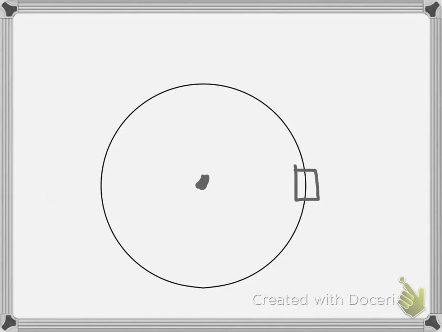Now, if it's a car or an object on a string, whatever it may be, there has to be some sort of device or force that's making it travel in that circular direction. We call that the centripetal force. If it's a car, it's the friction between the tires and the road. If it's something that's tethered, it's the string or whatever else is tethered there. And that centripetal force is always towards the center of the path.